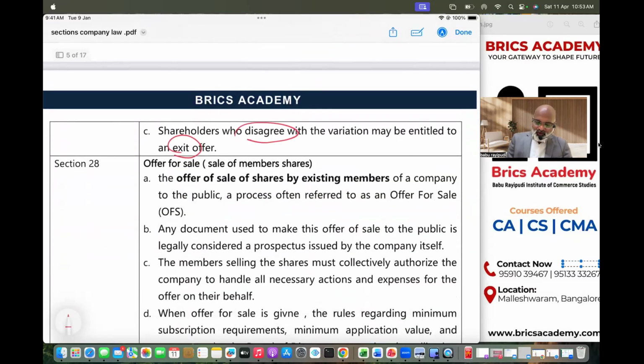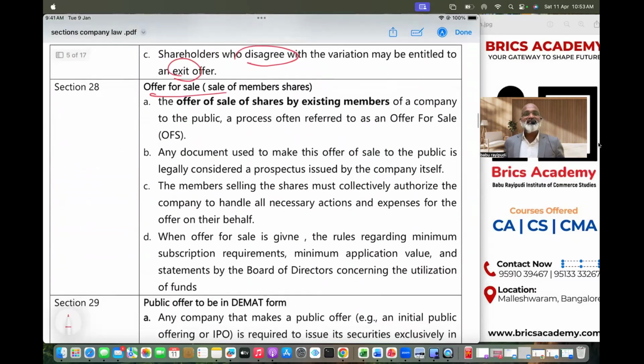Section 28 talks about offer for sale. When I say offer for sale, I said very clearly, sometimes company will issue a document to raise money on behalf of members. Some of the majority shareholders or promoters who have got a lot of shares with them, they wanted to sell. When they find it very difficult to sell on their own in the market, they might take the help of company. When they take the help of company and company issues a document, so company raising money for the sake of members is called offer for sale.